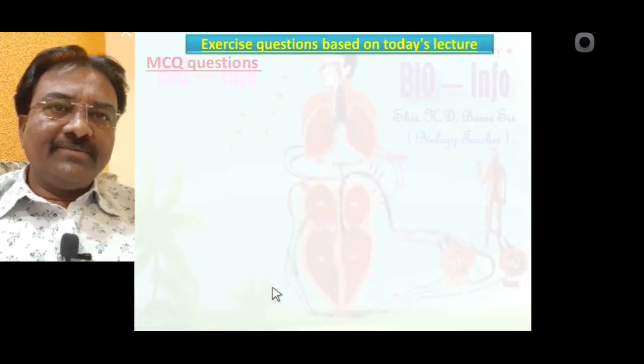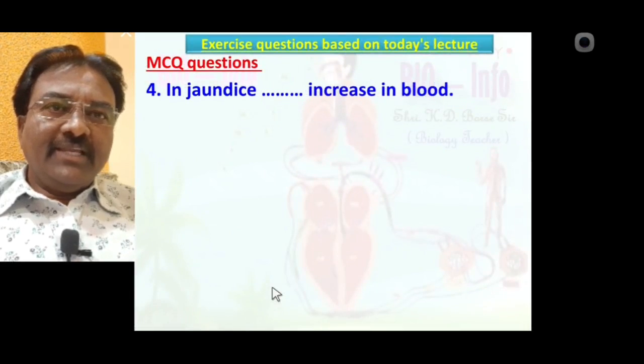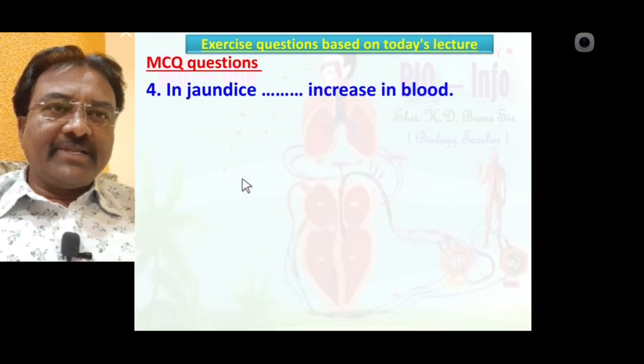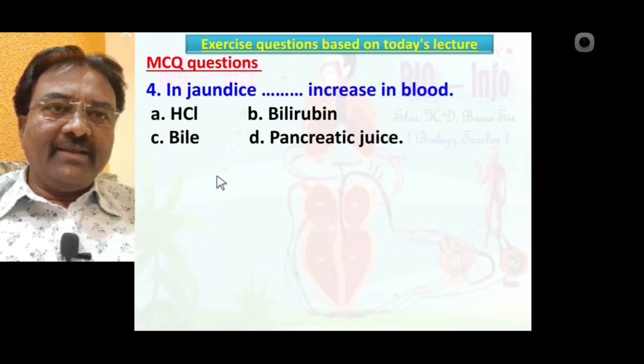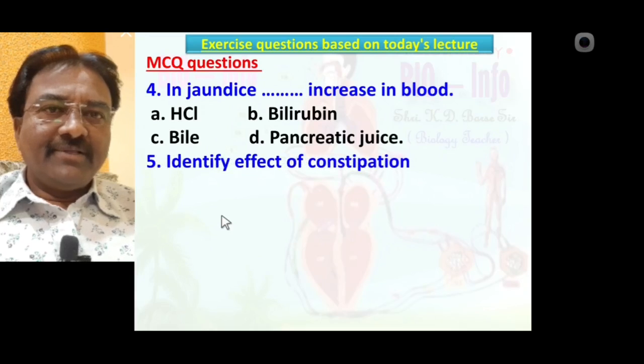Fourth MCQ. In jaundice, what increases in the blood: HCl, bilirubin, bile, pancreatic juice? Yes, the correct answer is bilirubin; its increase in the blood causes jaundice. Number 5.